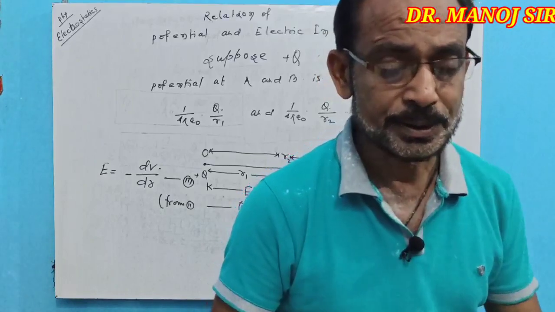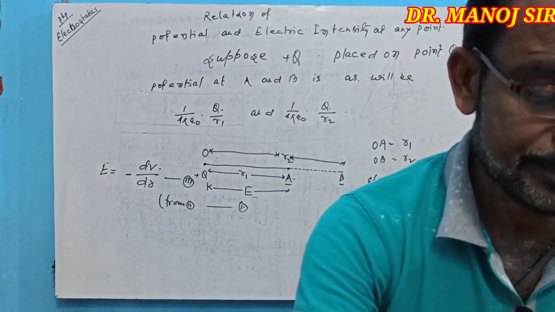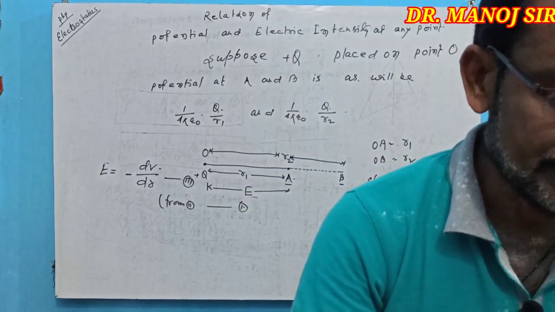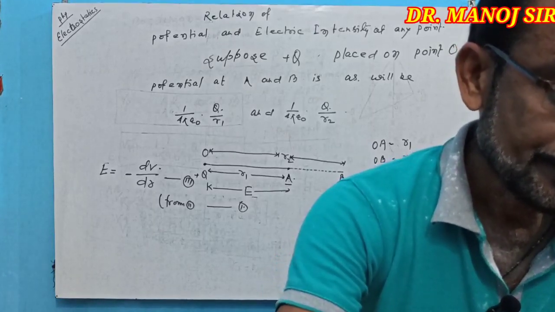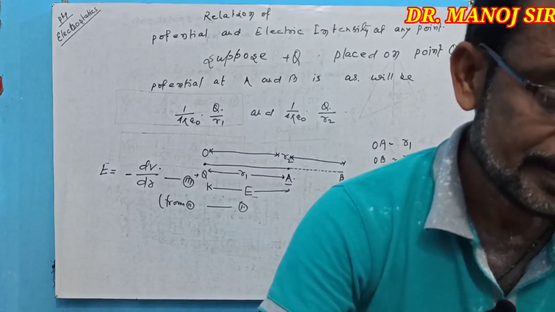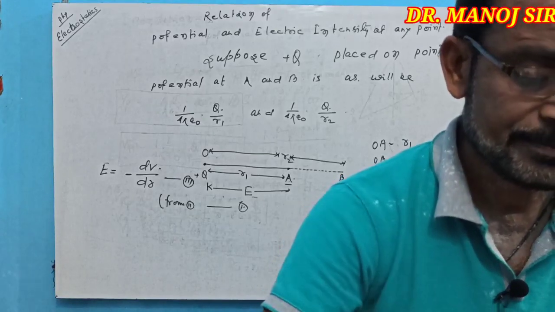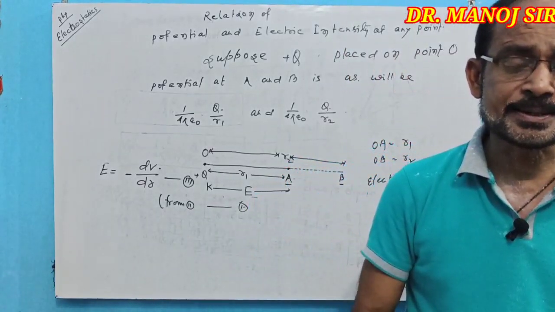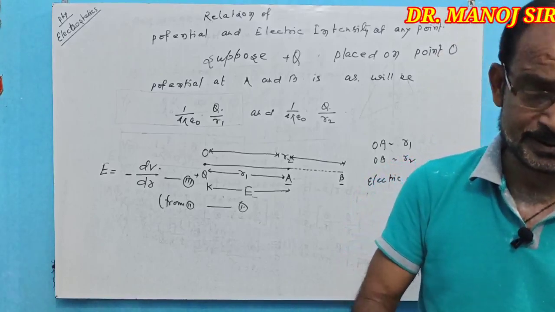Now here the negative sign of intensity indicates that if distance increases, potential decreases.